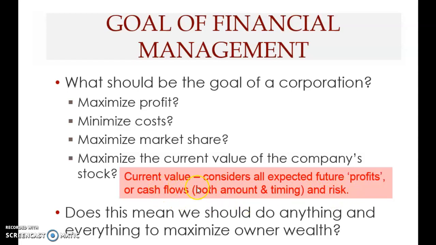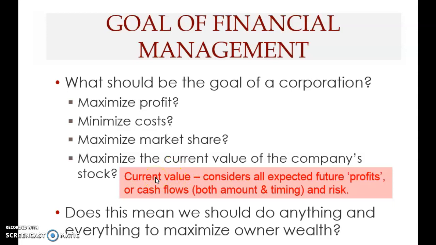So it considers cash flows rather than profits. We'll see what the problems with profit are. Profit is actually an accounting measure, and profit is not available for us to make payments or make investments. Therefore profit is an impaired measure; it's not a very good measure of a goal. Cash flow is a better measure, but cash flow is a component of current value. Current value is the goal.